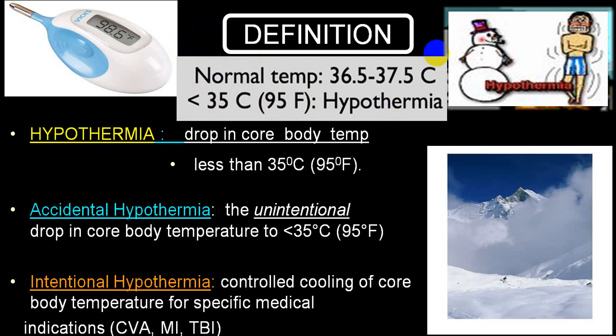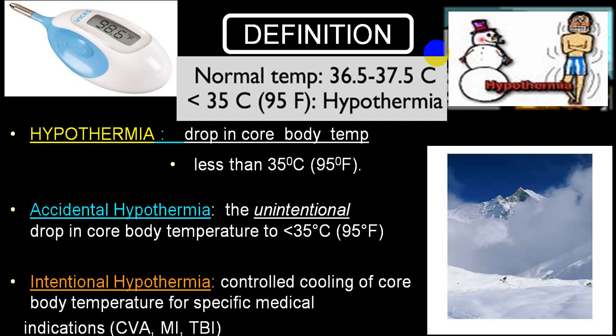Now there are two basic groups. One we call accidental, which we also call unintentional. It means the person is not willing, but when he is exposed to an extreme cold atmosphere, there is a drop in body temperature. While intentional means there is a controlled cooling of body temperature for specific medical conditions, for treatment purposes or during surgery.